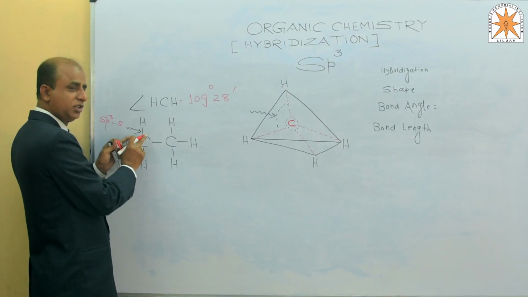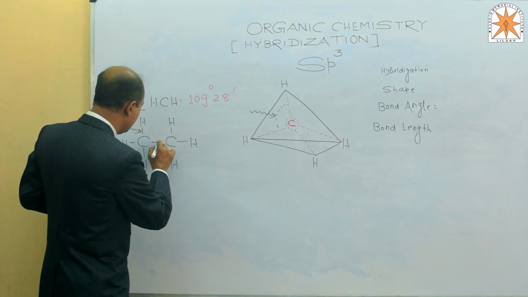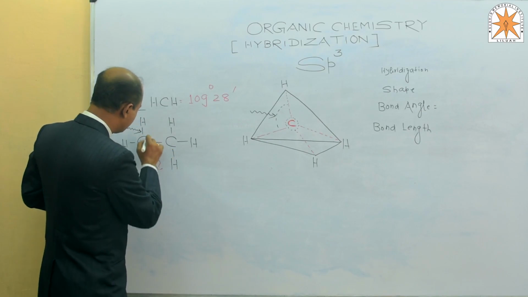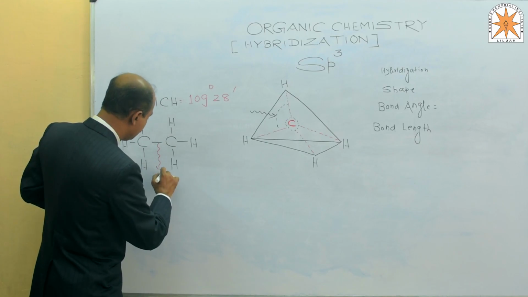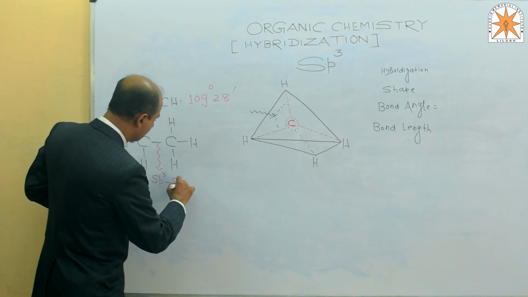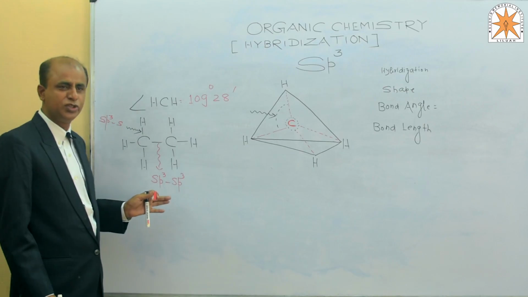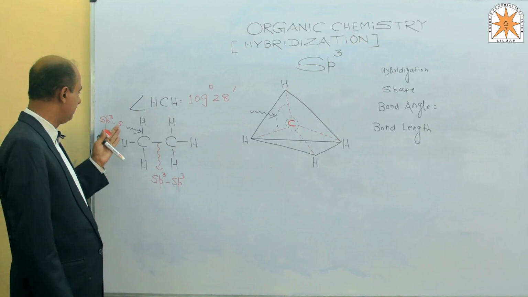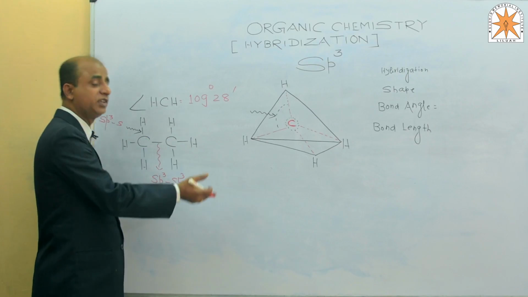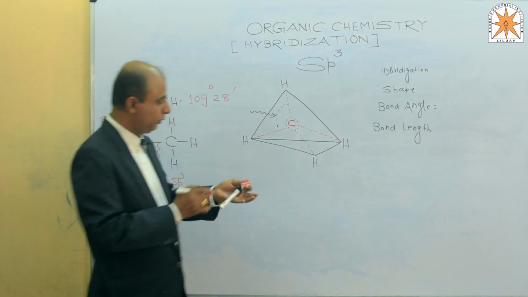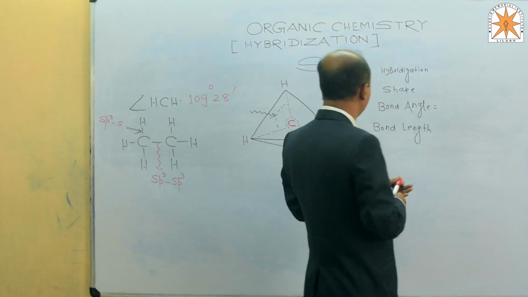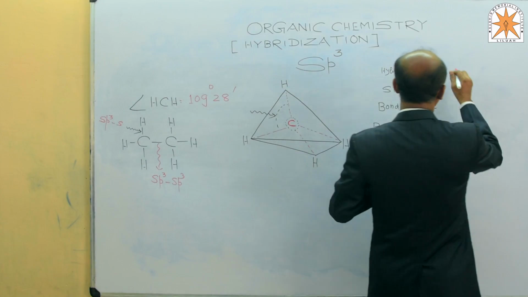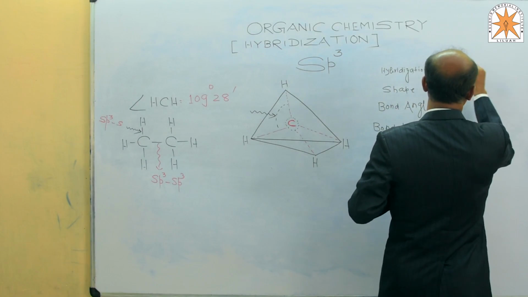In the carbon-hydrogen bond, carbon is sp3 hybridized and hydrogen is s, so this will be sp3-s. But in the carbon-carbon bond, this carbon is sp3 hybridized and the other carbon is also sp3 hybridized, so the nature has changed. This sigma bond is sp3-sp3, and the other is sp3-s or s-sp3, both the same thing. So if we summarize sp3 hybridization, the hybridization will be sp3.